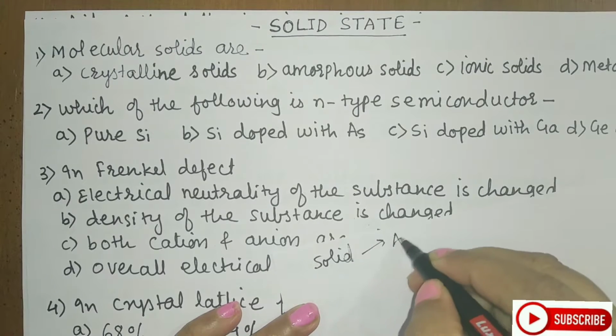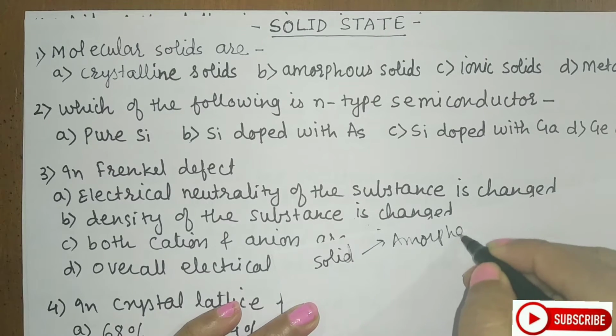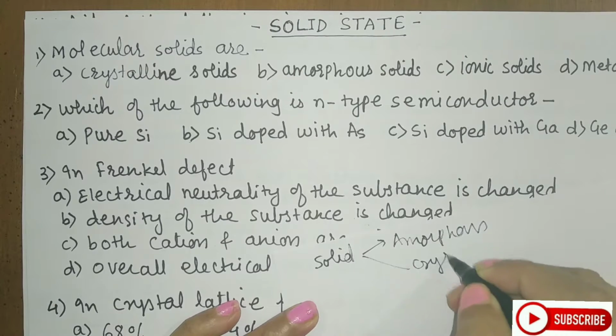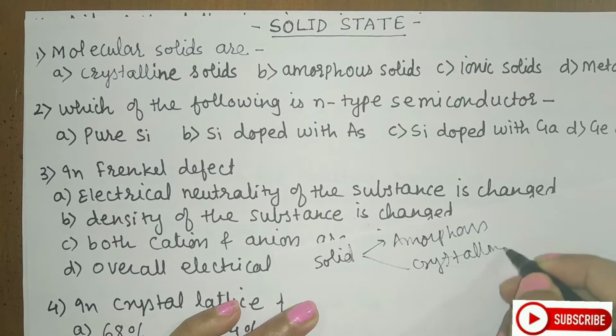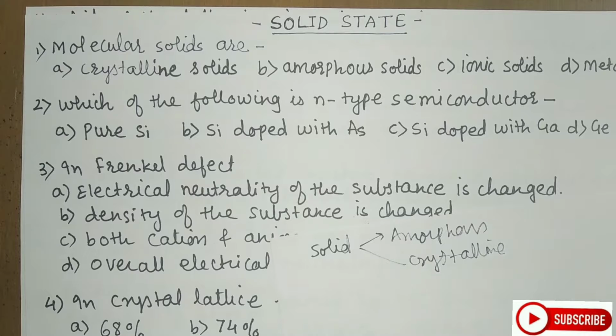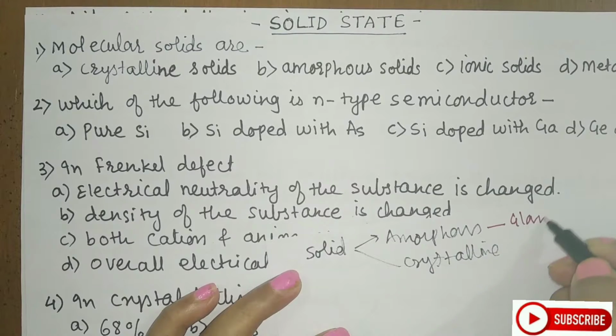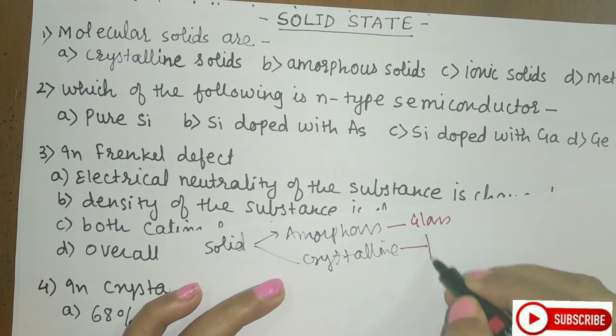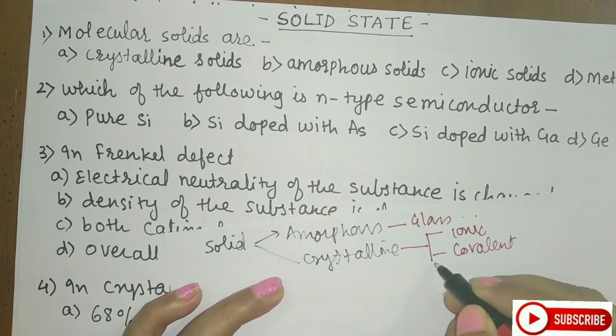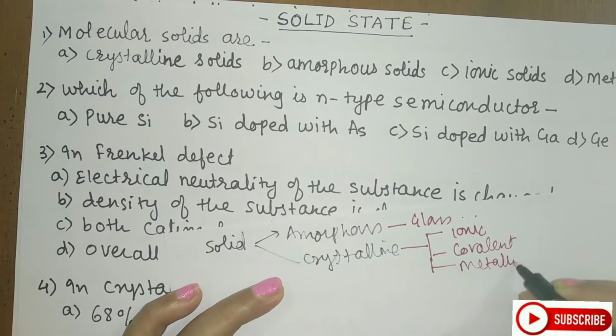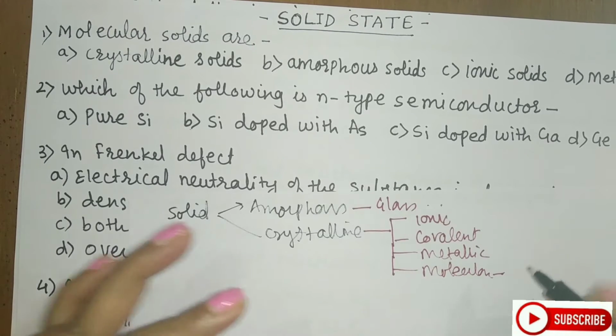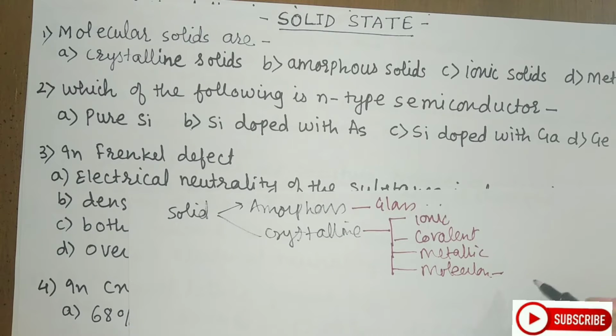That is amorphous and crystalline. Now amorphous as such are not further classified. You have studied glass as an example under this amorphous. But under crystalline, we are again classifying this as ionic, covalent, metallic, molecular. You know that molecular is further classified as polar molecular, non-polar molecular and hydrogen bonded molecular solids.